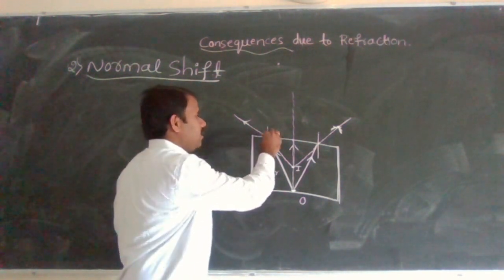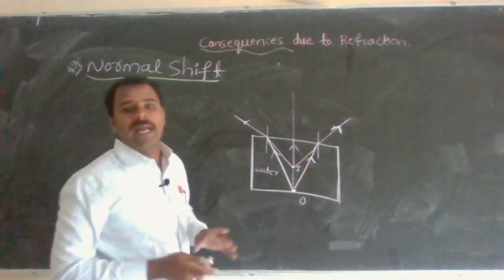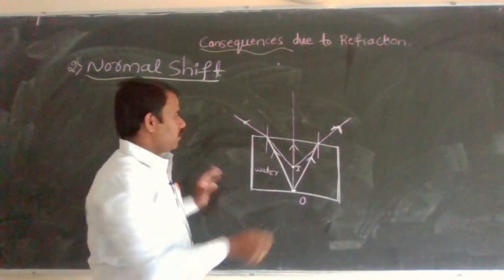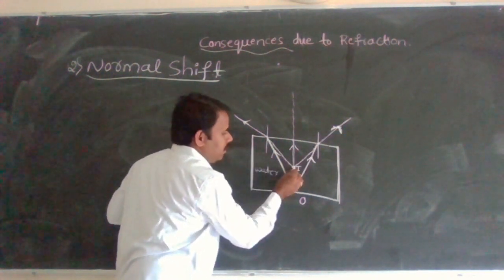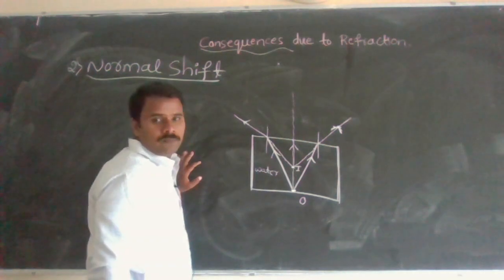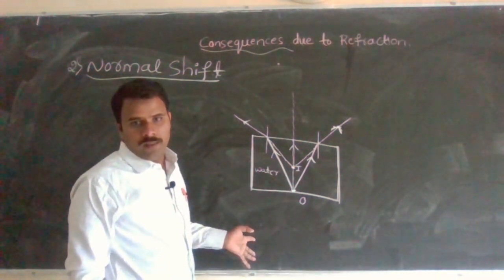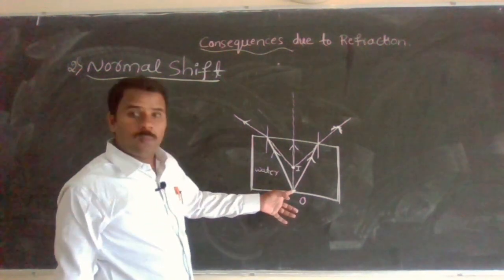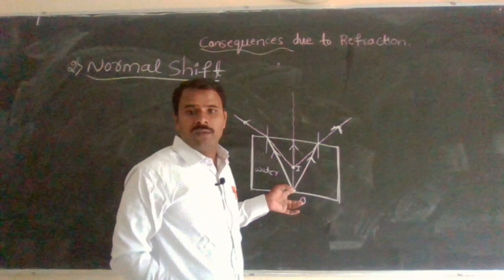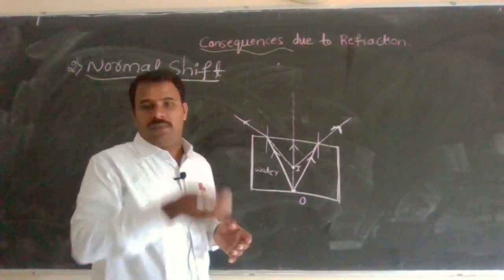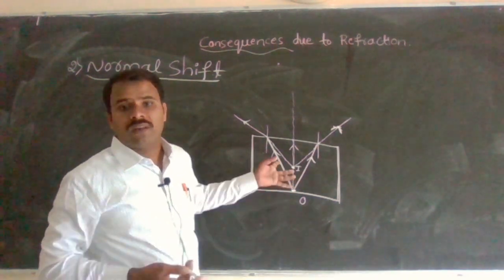So this is the direction of incidence, but it changes its direction. Therefore, if you take the backward direction, the image is formed here. This is the position of the image. But it was at the bottom of the tank. Viewed along the normal to the surface, there is an apparent shift in the position of the object due to what? Refraction of light.